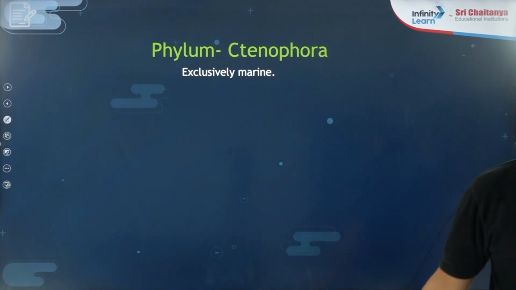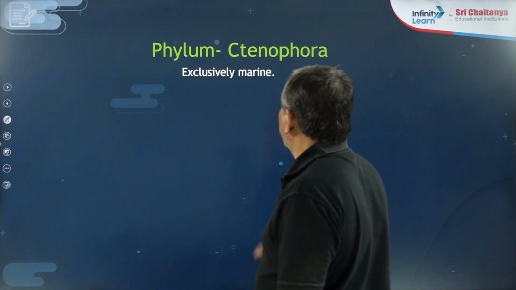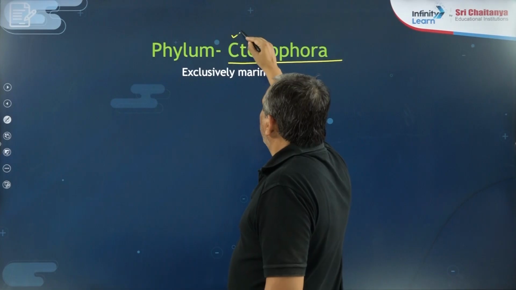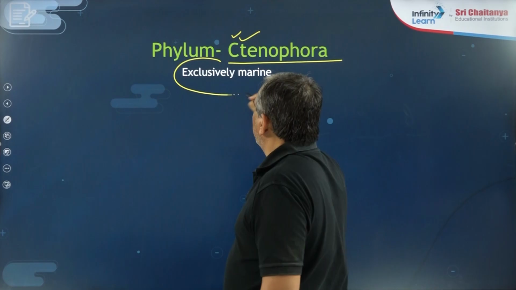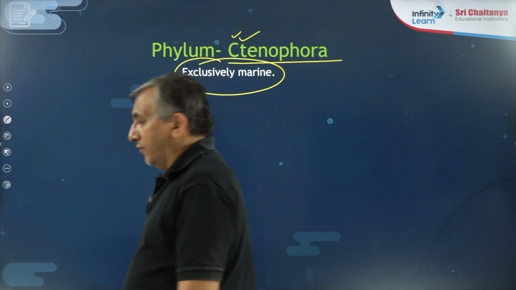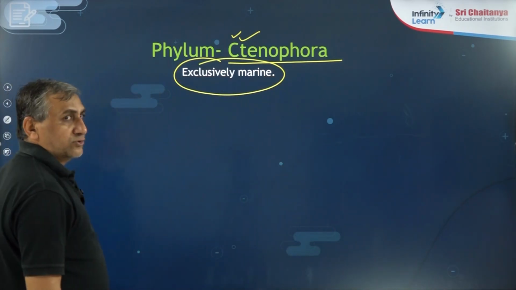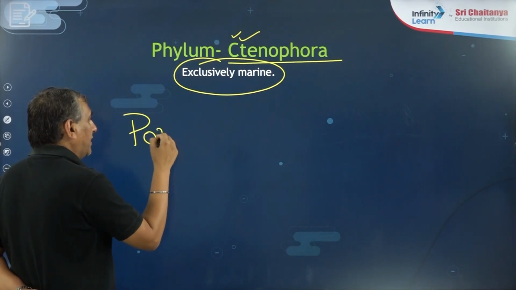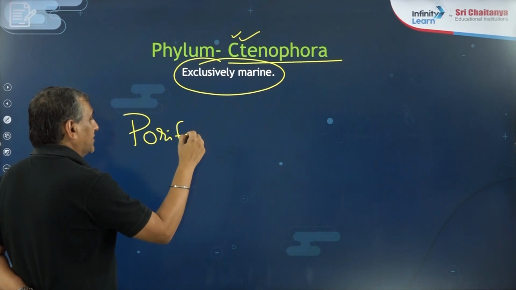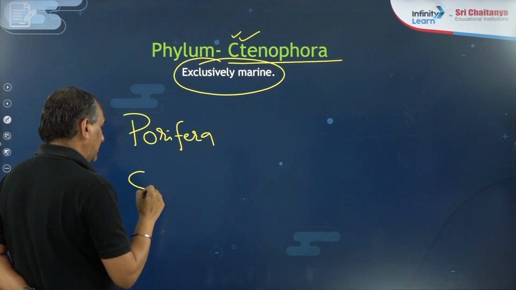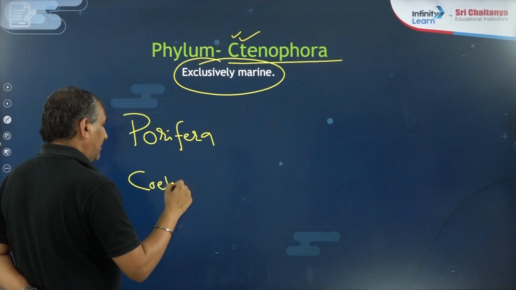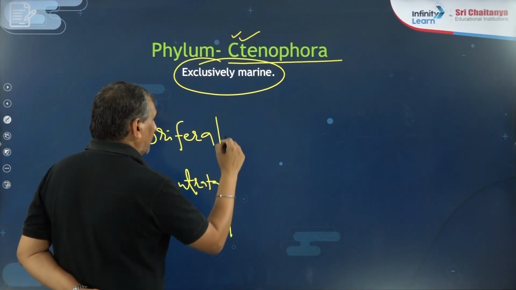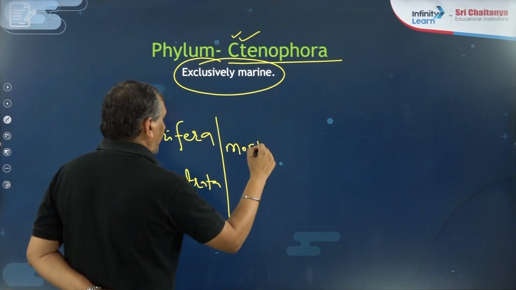After the Coelenterata, I am coming to phylum number 3, the Ctenophora, and here I have written that they are exclusively marine. Why? Because previously we discussed two phyla: the first, Porifera, and the second, Coelenterata.